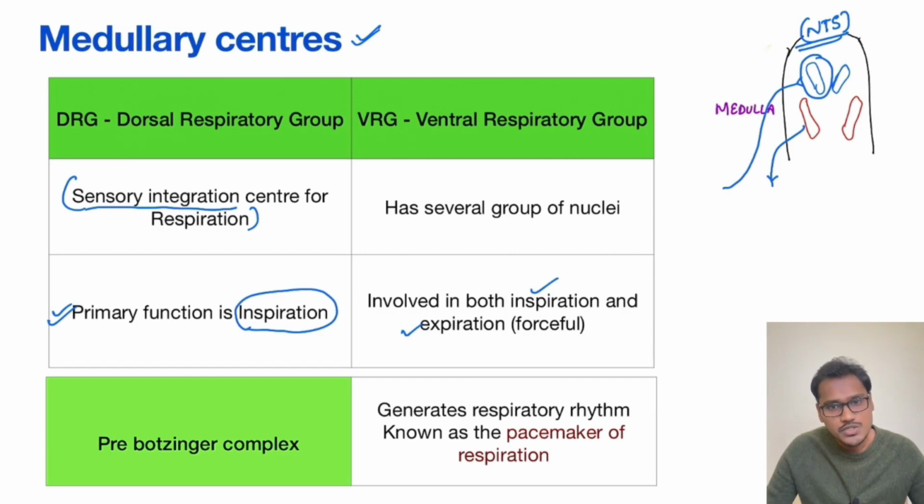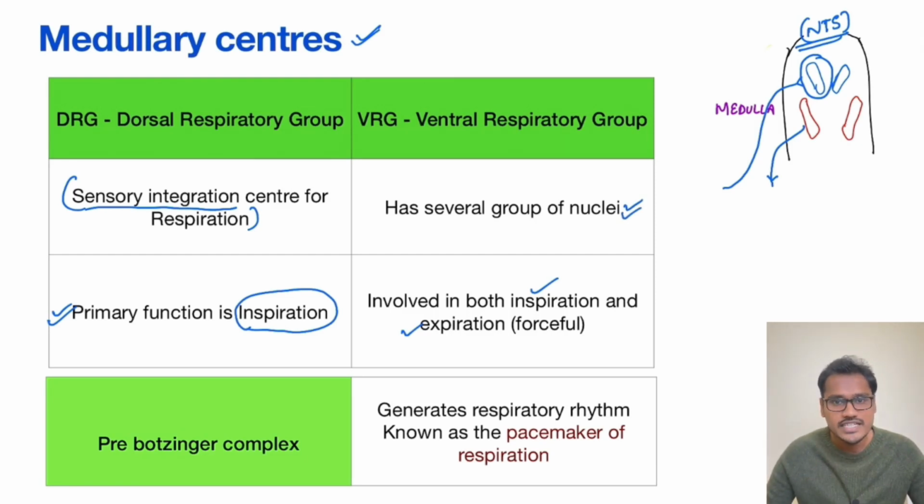No. It usually works whenever there is forceful breathing, like whenever the person is exercising or doing some heavy work, then only the VRG comes into play. Normally it does not, and all of us know that expiration is a passive process. But whenever it is done forcefully, the VRG helps. It is made up of several groups of nuclei.